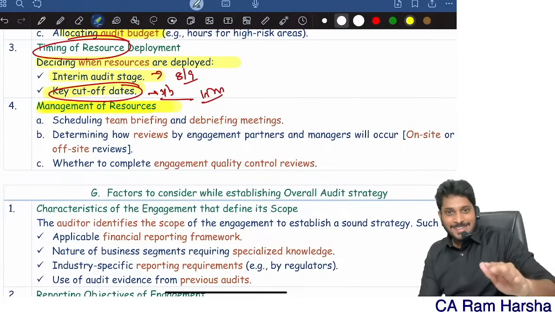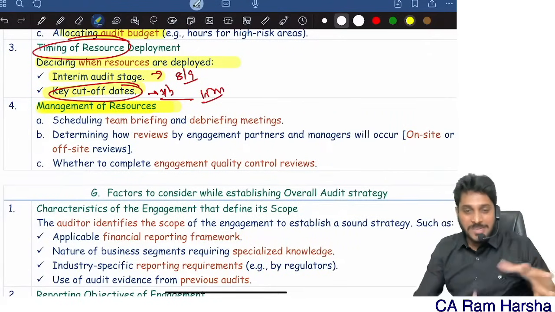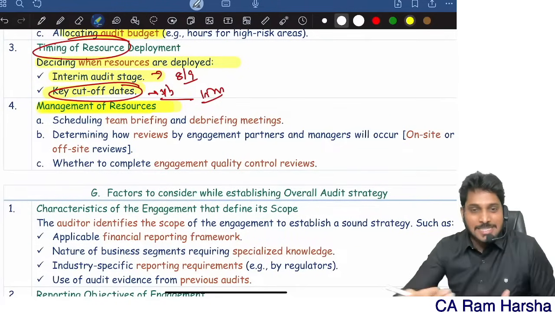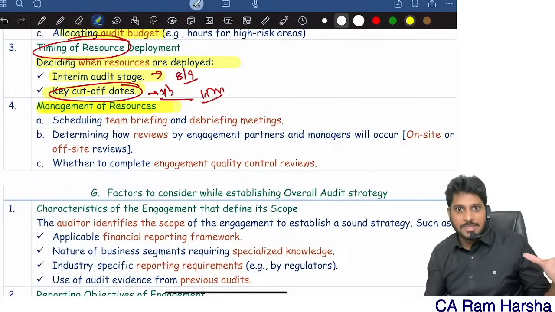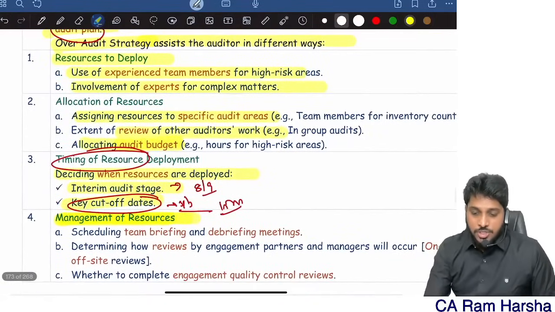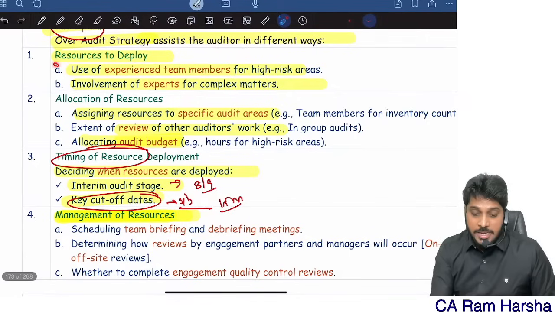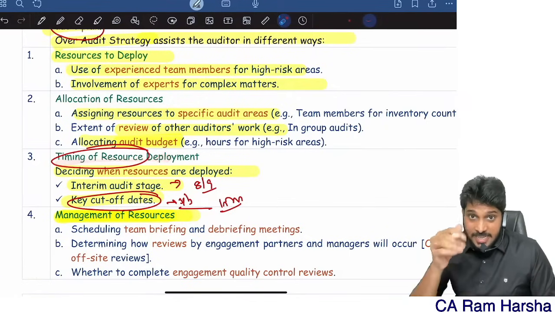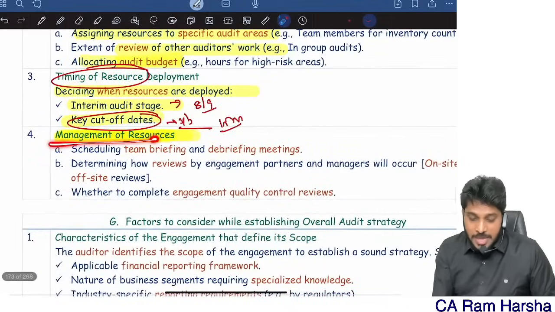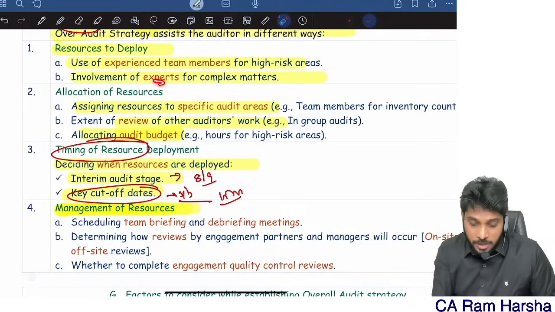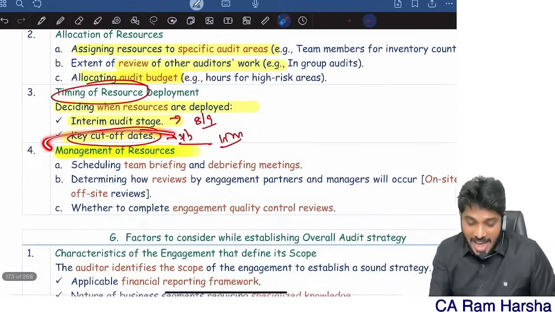Actually, in our normal class we discuss more in depth with various examples, all that. But here it's a revision class, so I can't discuss at that level now. So how does strategy benefit the auditor? It benefits the auditor in identifying the resources, allocating the resources, deciding the timing of resources, and management of resources as a whole.